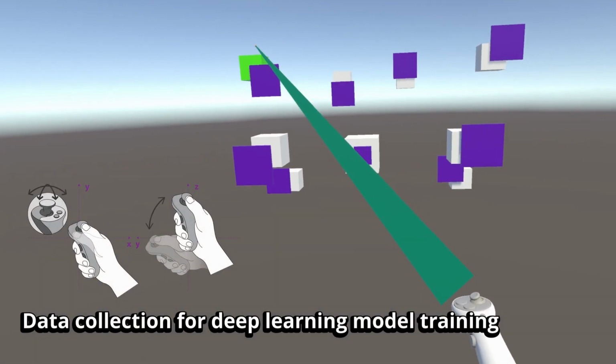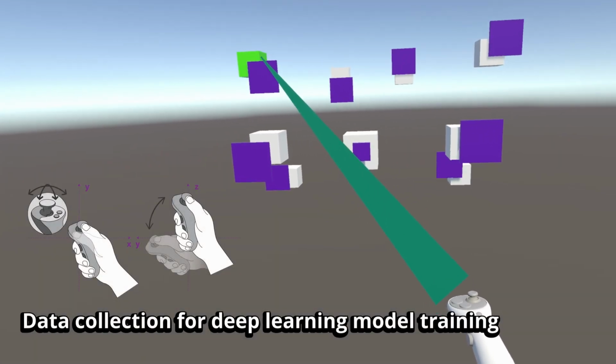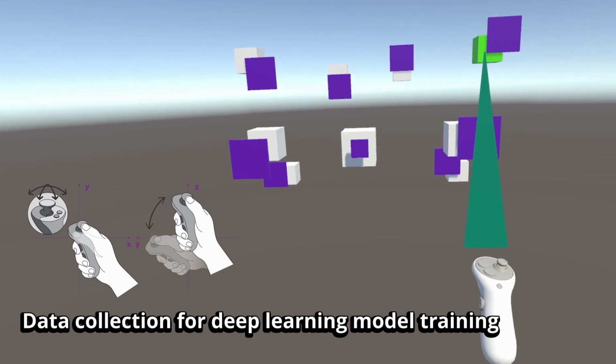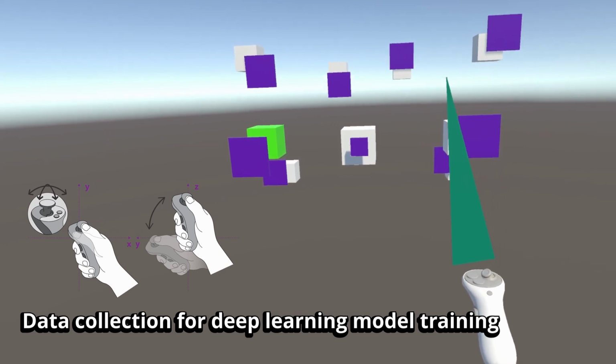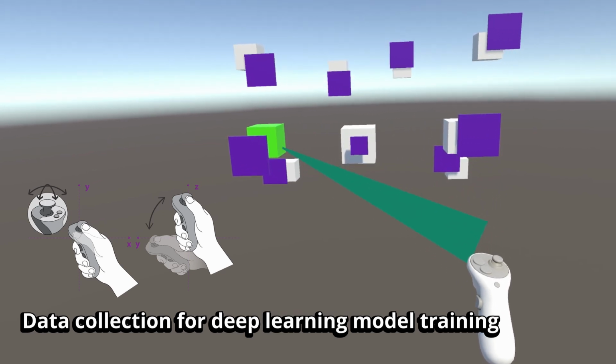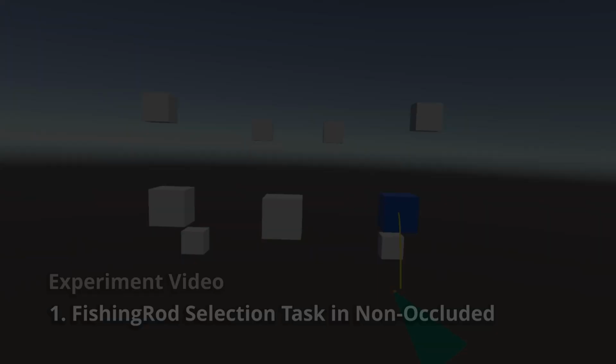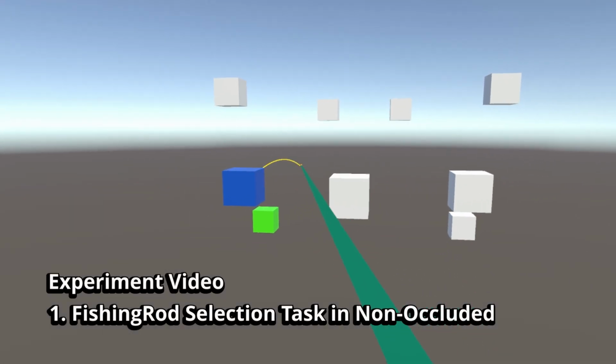Collecting model data. Conducted with 9 participants in 5 different environments to collect data on object selection. This experiment involved repeated trials to select a target object highlighted in green. Now, this is an experiment video.